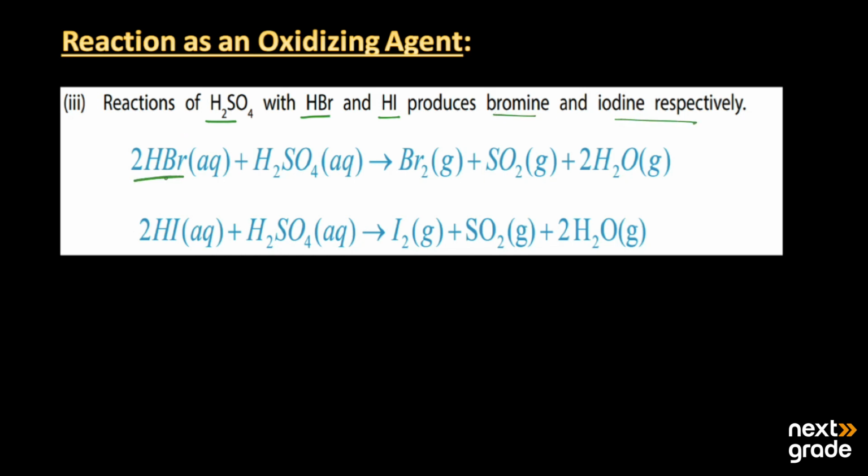When hydrogen bromide reacts with sulfuric acid, it produces bromine, sulfur dioxide, and water. But when hydrogen iodide reacts with sulfuric acid, it produces iodine, I2, sulfur dioxide, and water.